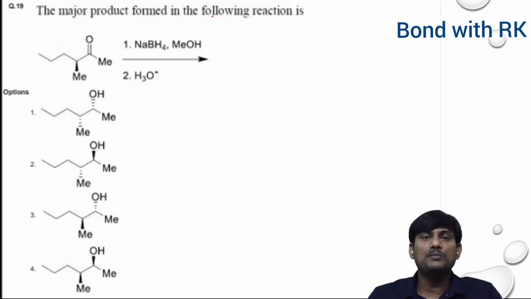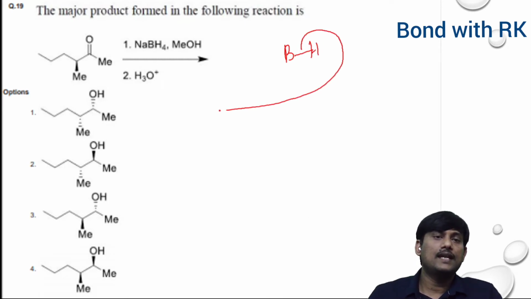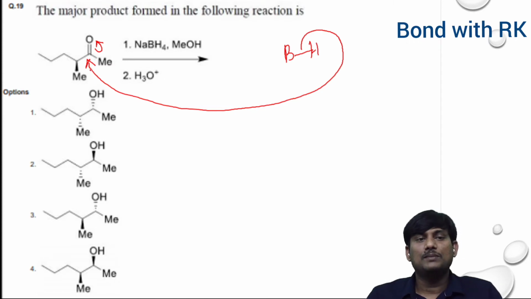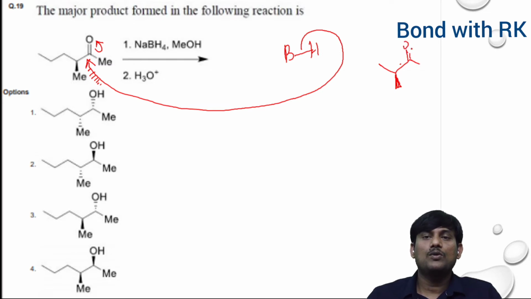The major product formed in the following reaction, here NaBH4. This one is a hydride donor. This hydride attacks this keto group from the back side of the plane. Since the methyl group on the adjacent carbon is above the plane, the hydride will attack from the back side of the plane. So here you will get this one is the methyl group and this is the double bond O.